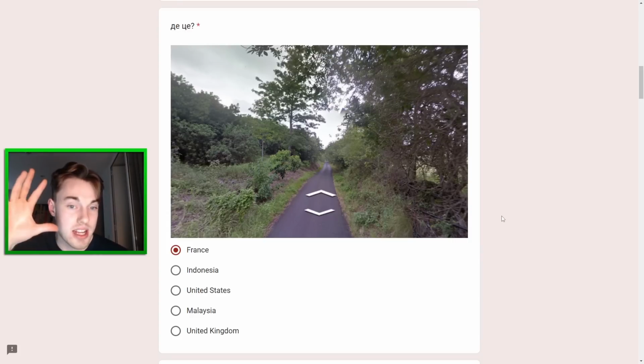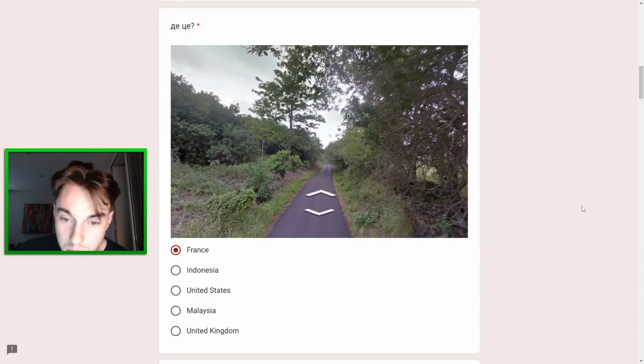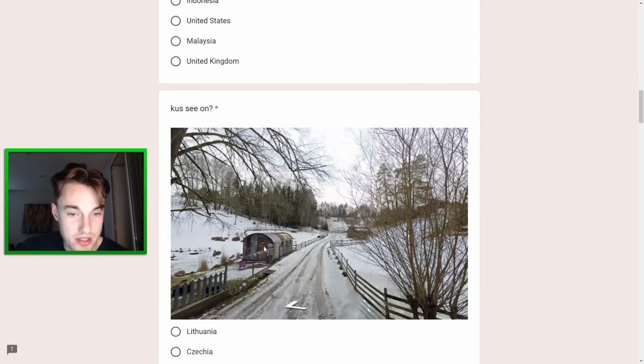If South Korea was an option here, I may have gone there because you get those black rock walls there as well quite commonly. So, of the two, I mean, it is a bit flat. So I actually may choose US here. I hope I'm not switching off the correct answer. But it's a very thin road for the United States. No, I'm going France. Okay, one of the two, I think, but yeah, I'll go for that.